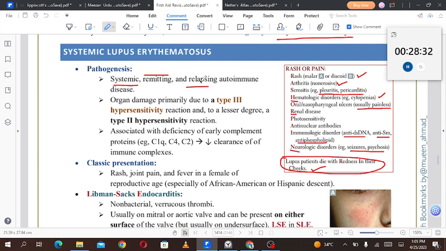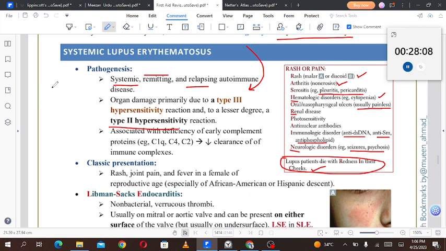That there will be an episode of remission, like nothing is there, and then there comes an episode where flaring occurs and severe exacerbation of the disease takes place. So it waxes and wanes, you may say that. Organ damage primarily due to type 3 hypersensitivity reaction, to a lesser degree a type 2 hypersensitivity reaction. Type 3 hypersensitivity reaction means that there is immune complex deposition in multiple areas. Like we talked about antibodies, anti-double stranded DNA.